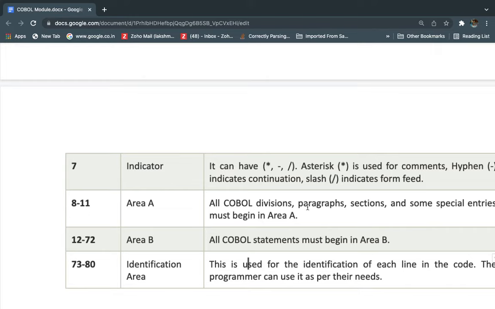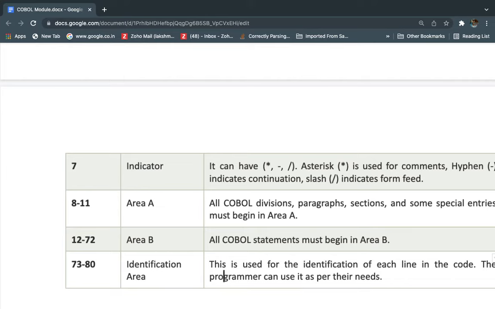If we have any paragraphs in our code, we also write them in area A. Sections and some special entries must begin in area A. Next, the 12th to 72nd columns are area B. All COBOL statements must begin in area B, for example reserved verbs and all the logical information. Next, columns 73 to 80 are used for identification of each line in the code, and the programmer can use them for their own needs.